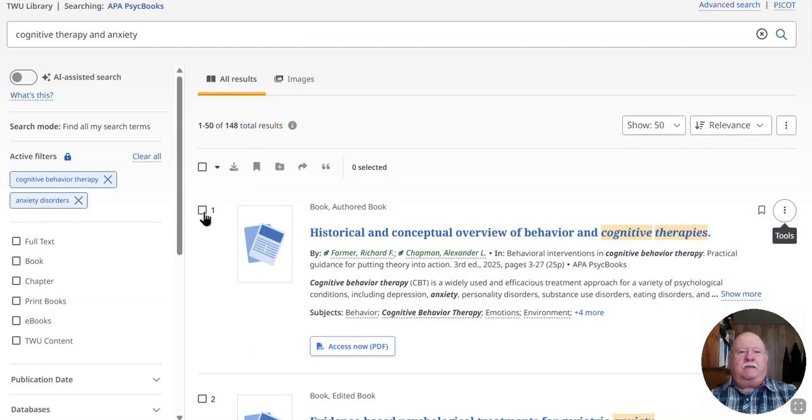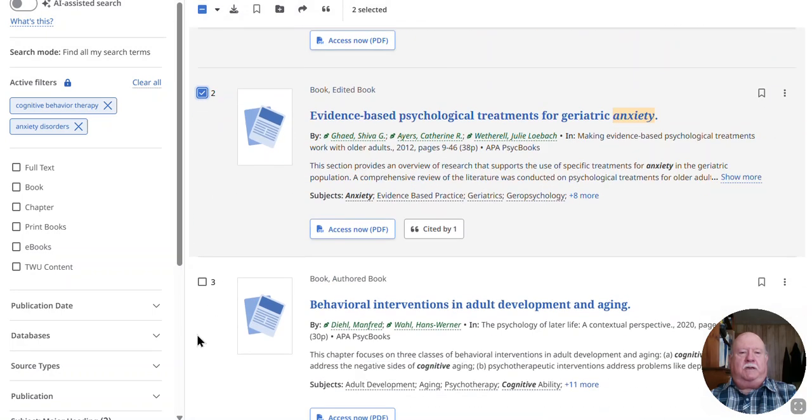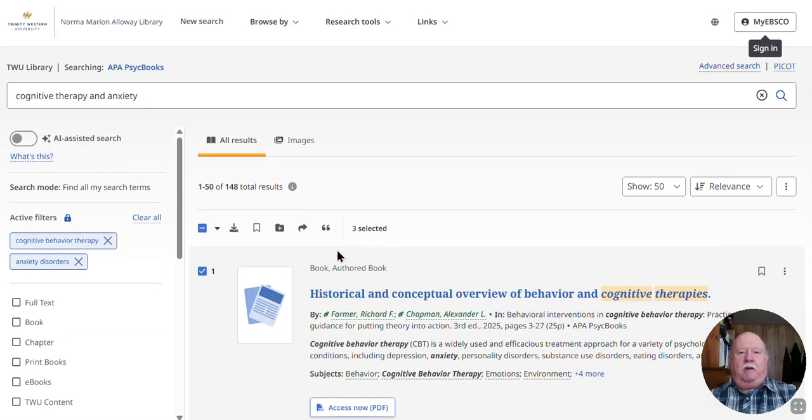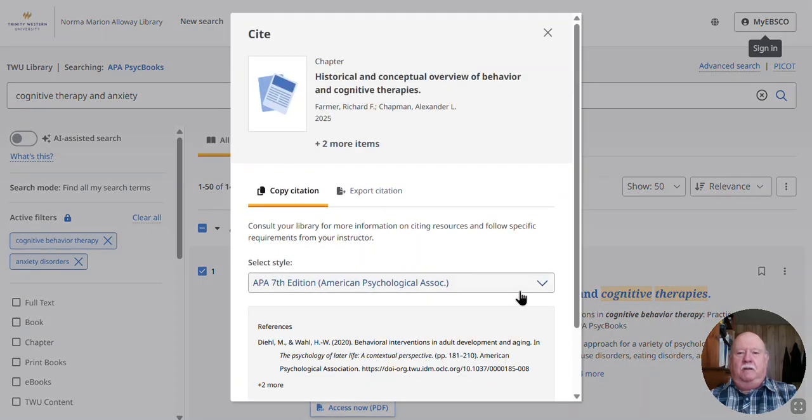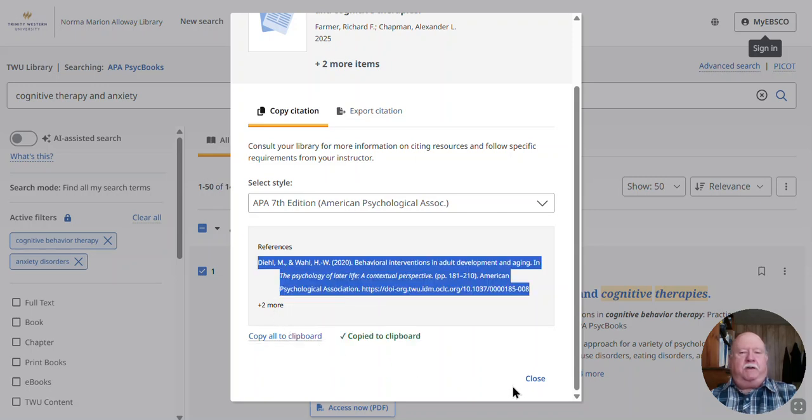What if you want to cite several of these chapters at once? You found several that you're really interested in here. So let's go with 3 of them. Up at the top, there's another Cite button. This one will cover the ones that you checked off. So in this case, we've got APA set up. We've only got one citation listed, but it says plus 2 more. And if we copy all of those 3 to clipboard, we can paste those into a document.